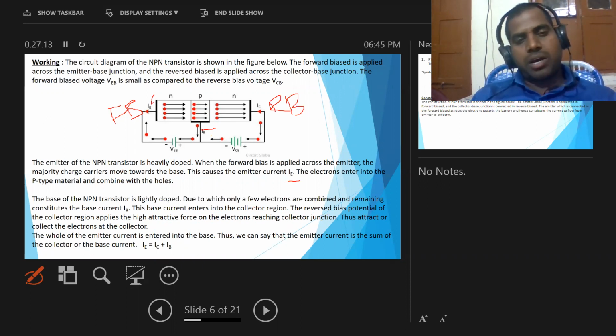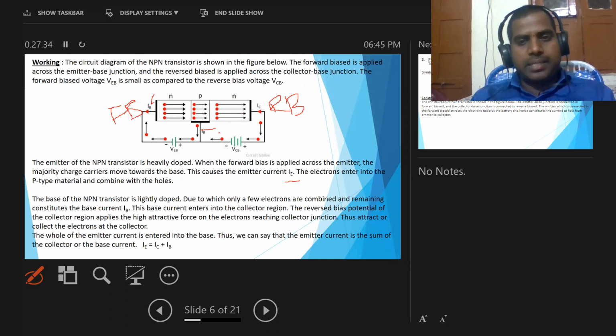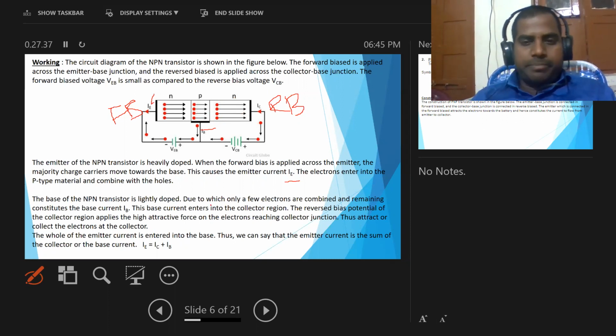So the electrons which are coming from the emitter through the base are attracted by the collector. So due to the attractive potential, the electrons are collected by the collector.